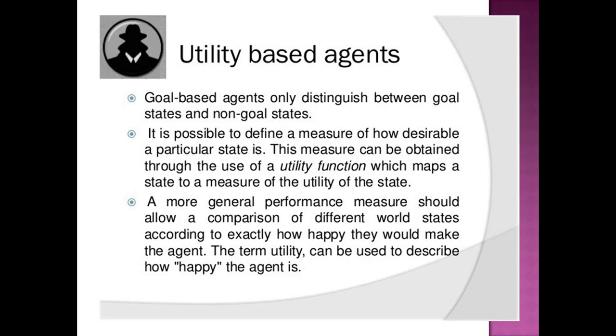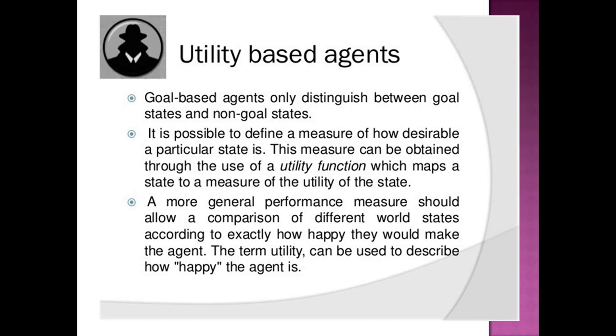A more general performance measure should allow a comparison of different world states according to exactly how happy they would make the agent. The term utility can be used to describe how happy the agent is.